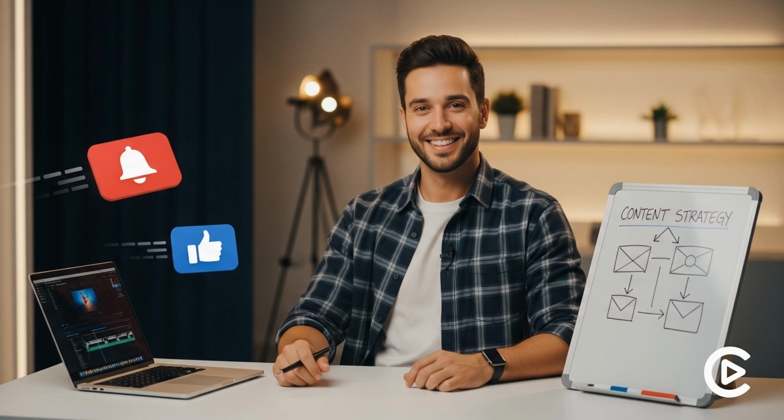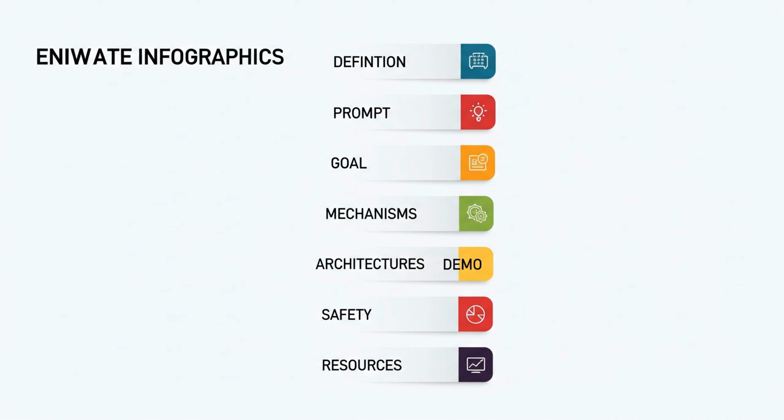All right, let's unpack the idea of Agentic AI. Here's the roadmap. First, we'll define Agentic AI and how prompts map to explicit goals. Then, we'll examine the core mechanisms for self-improvement. Things like online fine-tuning, reinforcement learning, self-play, and meta-learning. I'll walk you through common architectures, show a short demo example of a prompt turned into an iterative agent loop, and finish with safety, evaluation metrics, and resources.